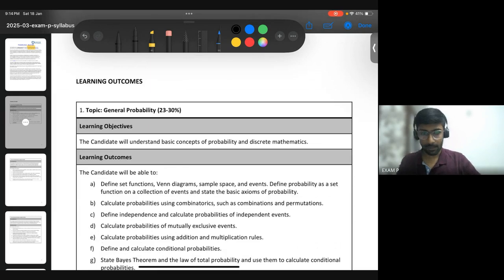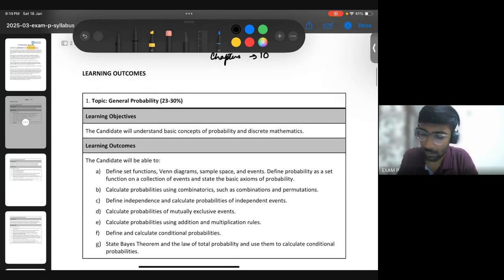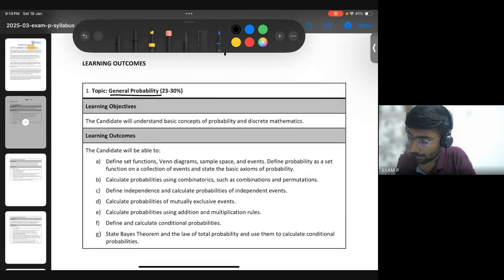Okay, so topic wise, chapter wise you will have 10 chapters. But topic wise, how they divide it in the syllabus is you have three major topics. One they call general probability. Here you will learn concepts like set functions and Venn diagrams. I think this is what you have in section 0.